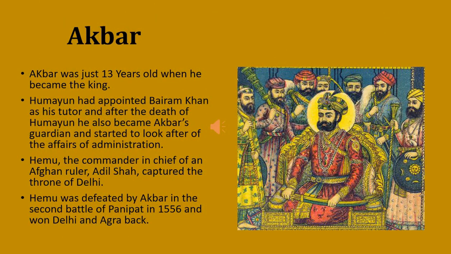Akbar was just 13 years old when he became the king. Humayun had appointed Bairam Khan as his tutor, and after the death of Humayun, he also became Akbar's guardian and started to look after the affairs of administration. Hemu, the commander-in-chief of an Afghan ruler, Adil Shah, captured the throne of Delhi. Hemu was defeated by Akbar in the Second Battle of Panipat in 1556 and Akbar won Delhi and Agra back.